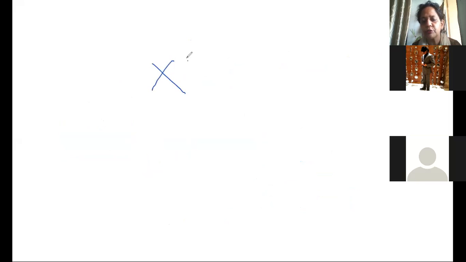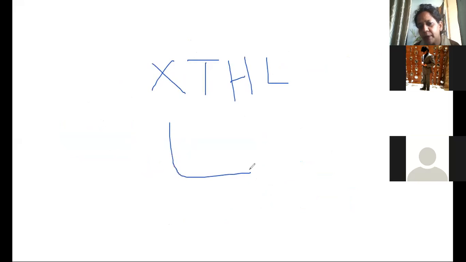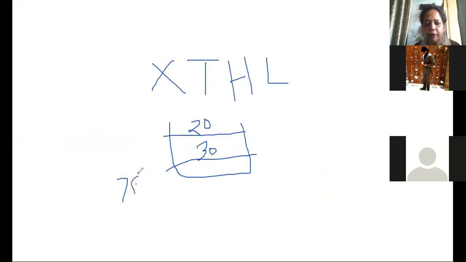There is one more instruction which is called XTHL. That is nothing but exchange the top of the stack with that of HL. Top of the stack means this is your stack area, right? Now suppose 30 and 20 are in the stack. For example, this was at 7FFF. Now, once you push something, then 7FFD is now your stack pointer. So the top of the stack were this and this value.